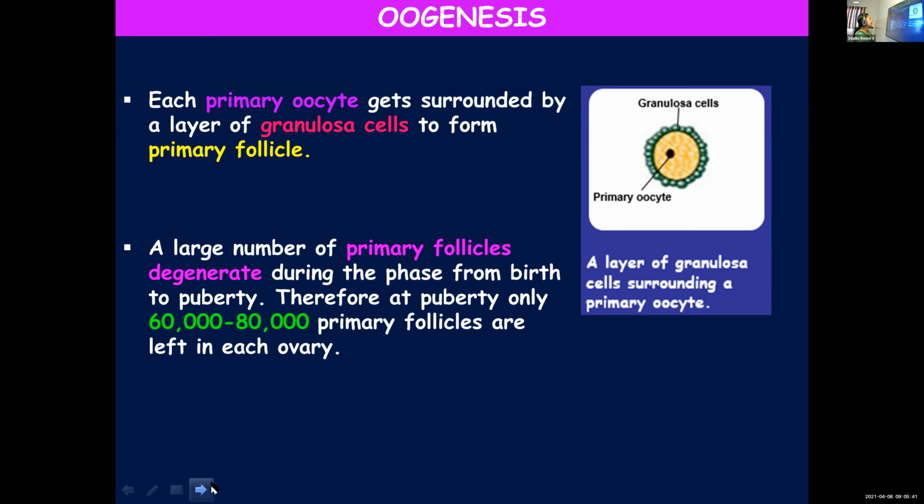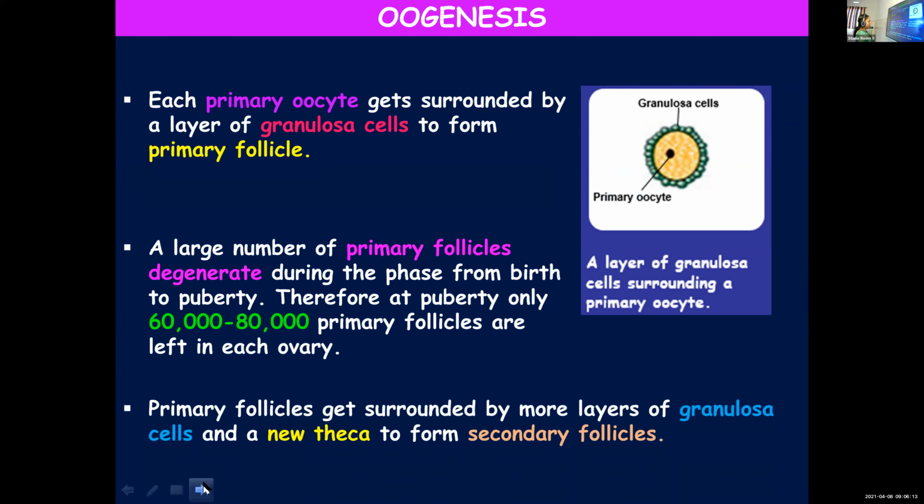A large number of primary follicles will get degenerated from the time the baby is born till puberty. By the time the girl reaches puberty, only 60,000 to 80,000 primary follicles will remain in each ovary.